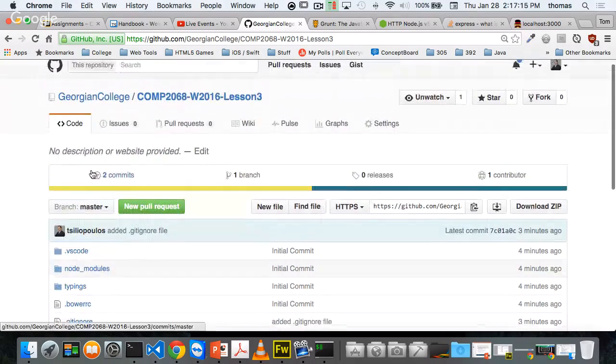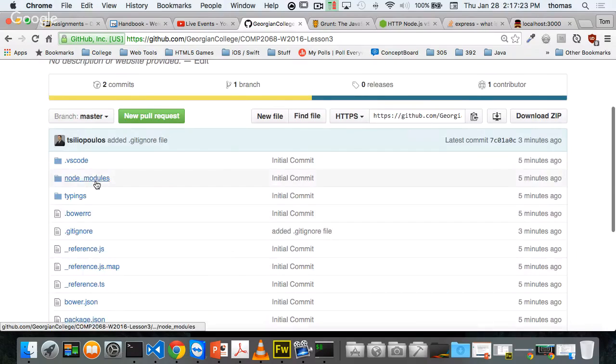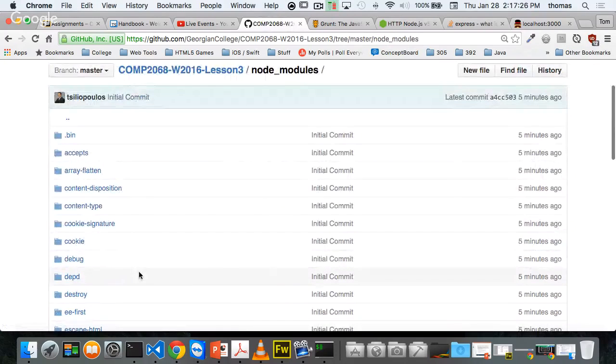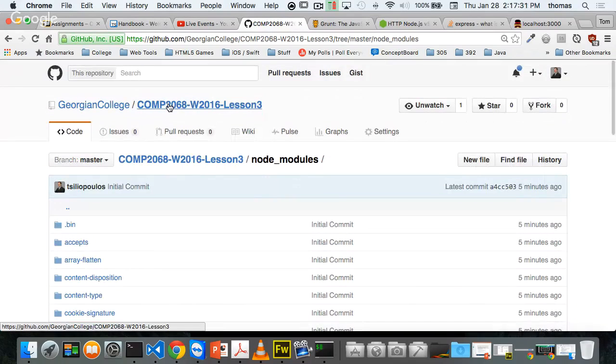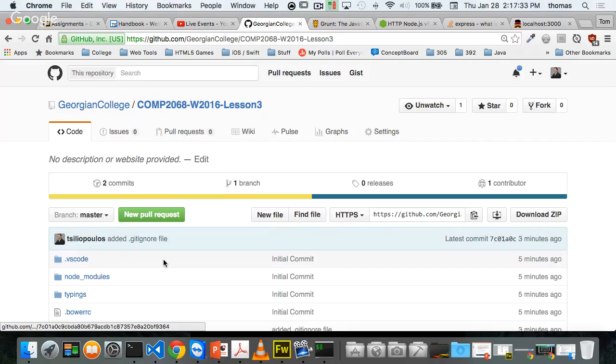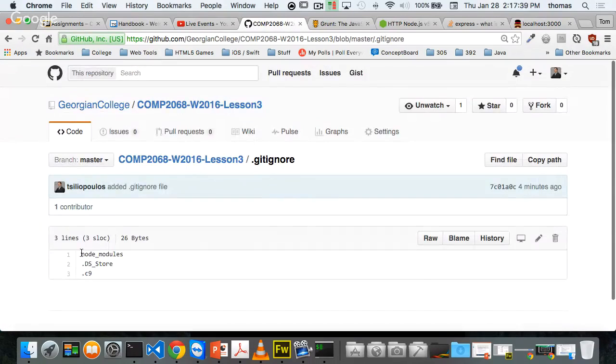Okay, notice I have two commits. One of them is my initial commit, and the other one is my gitignore file. And do I have node modules? I do, because I've included them all this time around. So I've got all my node modules in here as well. Typically, we would exclude them, so we wouldn't include them. In my gitignore file, notice that I exclude node modules, but they're there. Well, because of the order of when I added everything, git add dot. Next time I do git add dot, it's going to exclude the node modules. So don't worry about that. This is the order that I added them in.